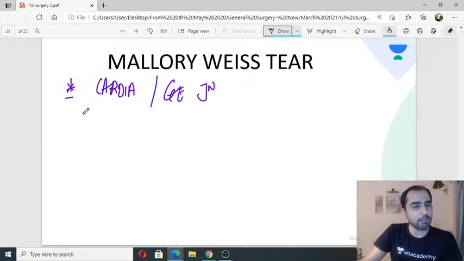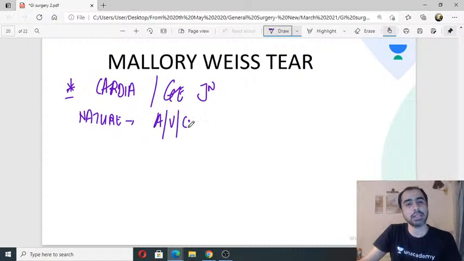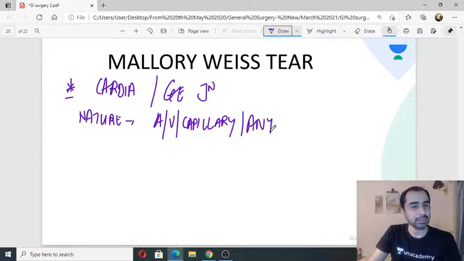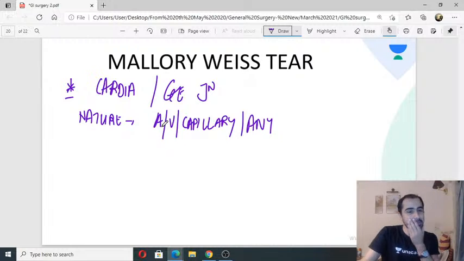What type of bleed is this? What is the nature of the bleed? Is it arterial? Is it venous? Is it capillary? Or is it any of the above? Let's see what Ria has to say to this. Is it an arterial bleed? Is it a venous bleed? Is it a capillary bleed?